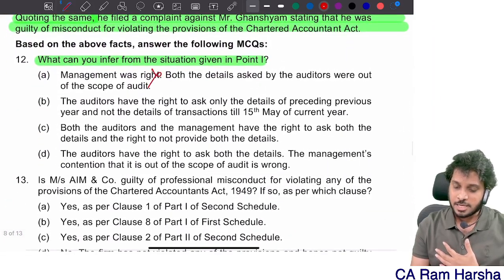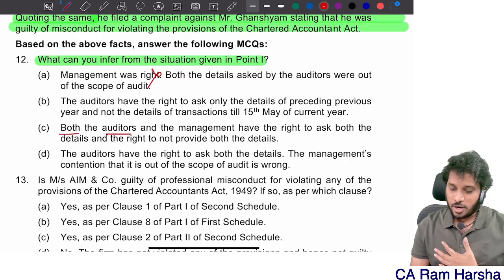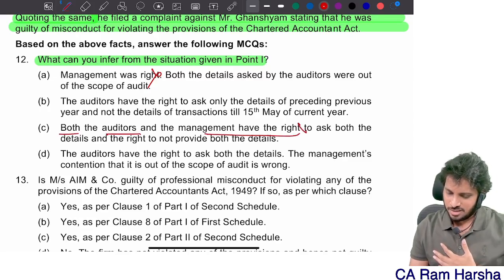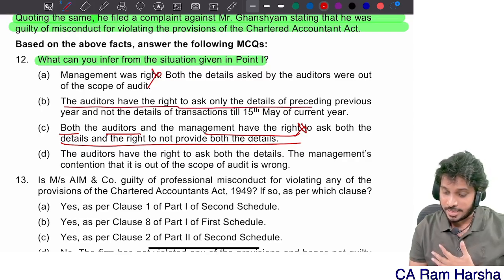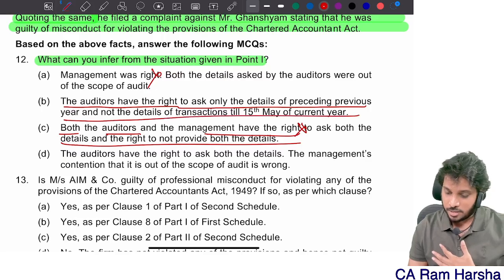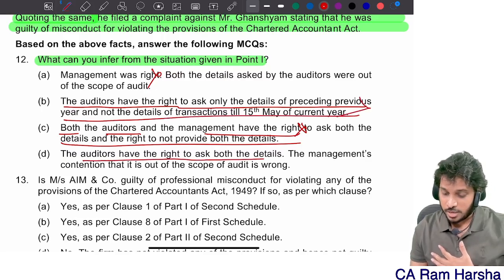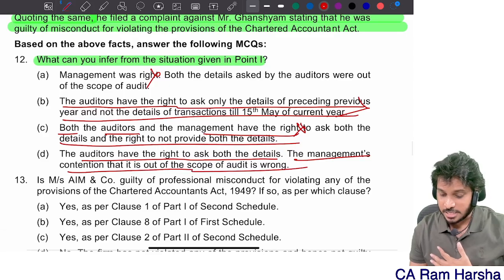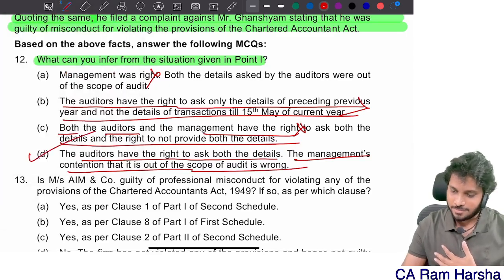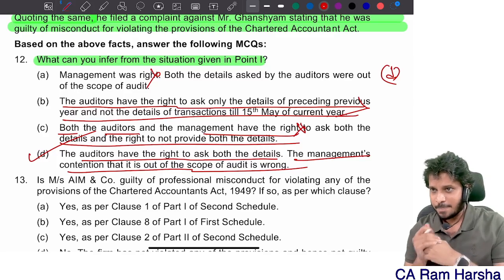Correct? Management was right. Both auditors and management have the right to ask. Both details. No, that's not it. The auditors have the right to ask only the details of the preceding year. No. The auditors have the right to ask both the details. Management's contention that it is out of scope is wrong. Answer is D. Correct? Easy. Next.